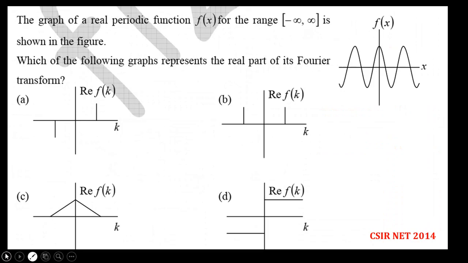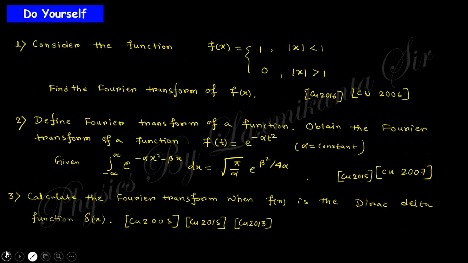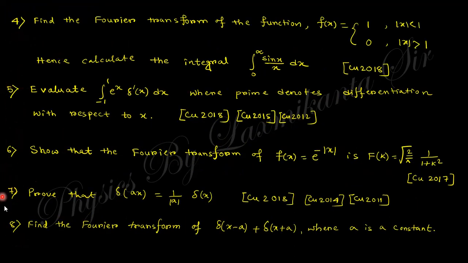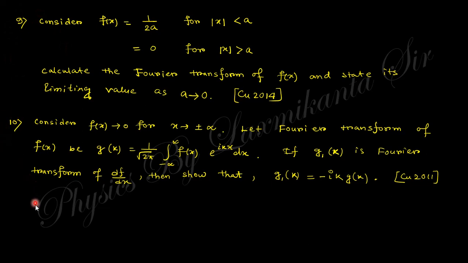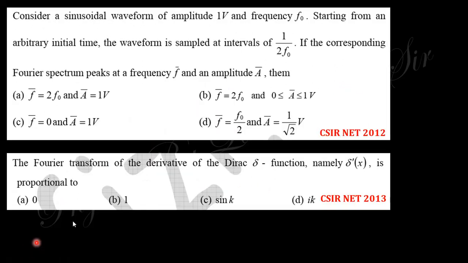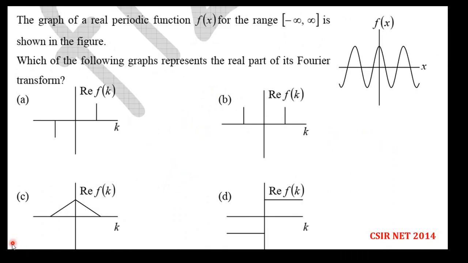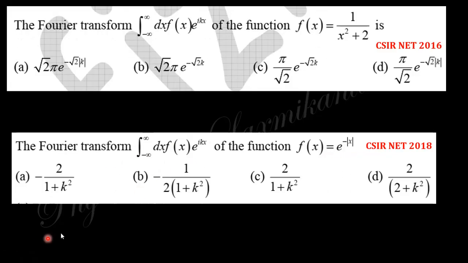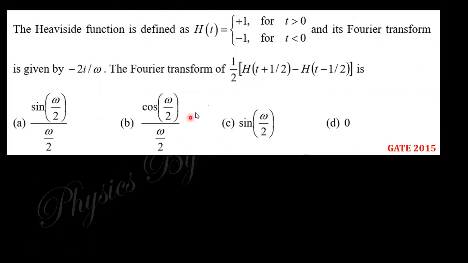So you try to solve these questions. There are lots of questions, 1 2 3 4 5 6 7 8 9 10. These are the questions from previous years of Calcutta University. This is from JEST 1 2 3, and this is from CSIR NET 1 2 3 4 5 6 7 8. Clear? And this is a question from GATE. So you try to solve these questions. In the next video we will discuss the solutions of these questions, but in the meantime you try to solve these questions from this lecture series.